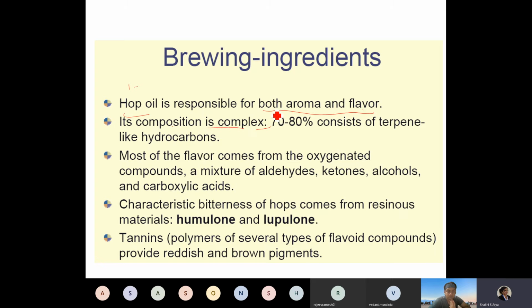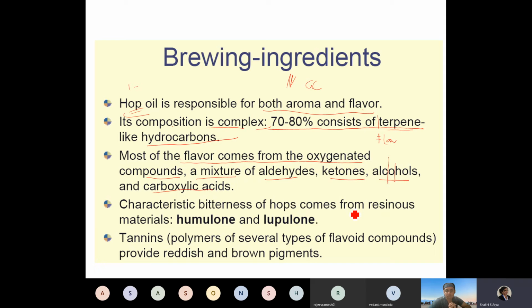We are not going to discuss all of it in detail, and there has been a lot of gas chromatographic study and research done on hop essential oil. But quickly, it consists of 70 to 80% terpene-like hydrocarbons. Remember, terpene-like hydrocarbons. Most of the flavor comes from the oxygenated compounds, a mixture of aldehyde, ketone, alcohol, and carboxylic acid. All of these compounds contribute to the special flavor and aroma that is exclusively coming from the hop.